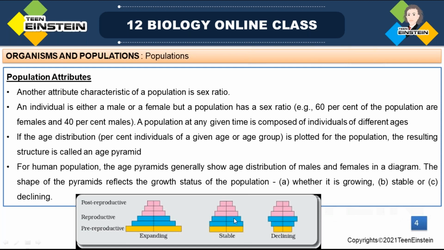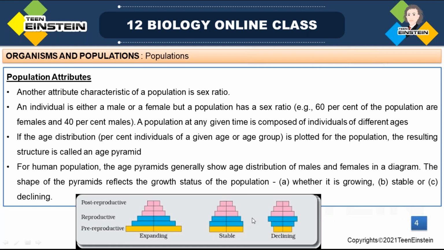So the growth rate is almost zero in the case of the stable or bell-shaped one. Triangular is an expanding one, where growth rate is there. Here bell-shaped is a stable or mature population, with no considerable growth rate.